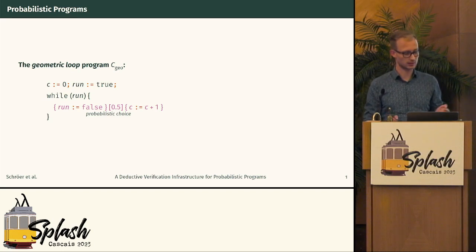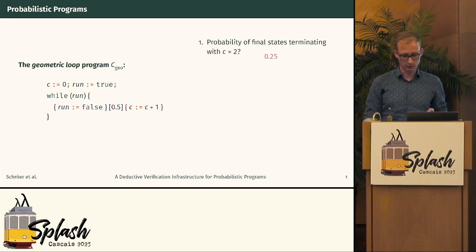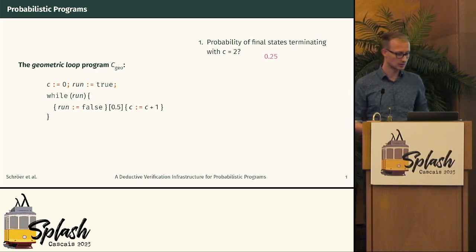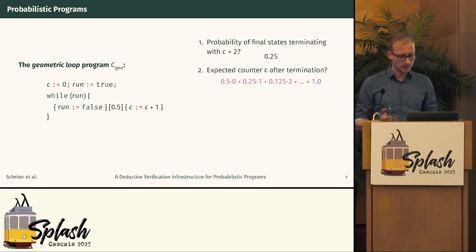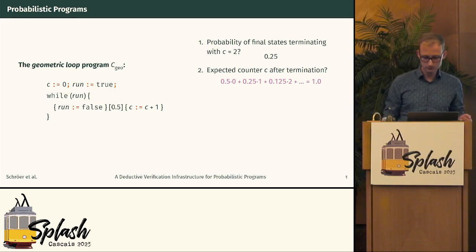So this is a simple probabilistic program, and we can look at various interesting properties about this one. So, for example, we can look at what is the probability of terminating in a state that satisfies C equal to 2. This is 25%. Then there's another property, the expected value of, for example, the counter C after termination. So there are infinitely many possibilities, but the expected value is 1.